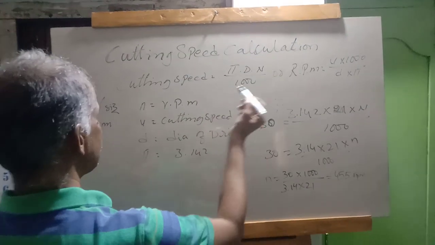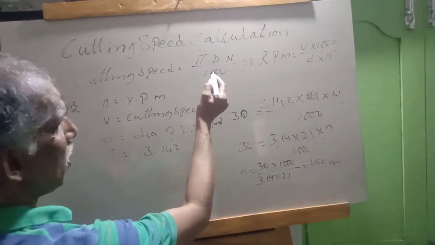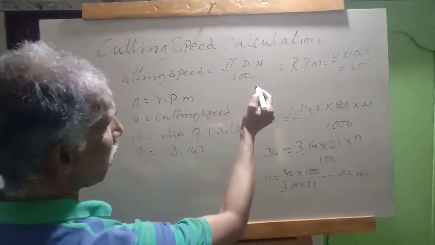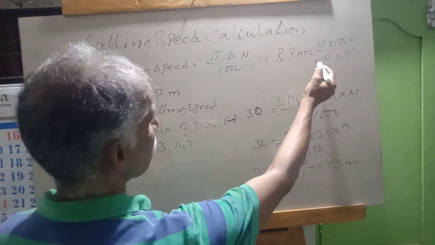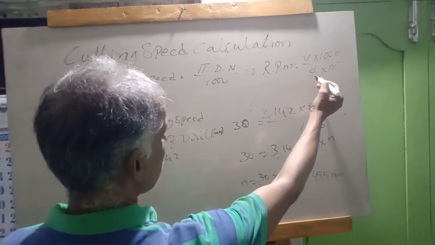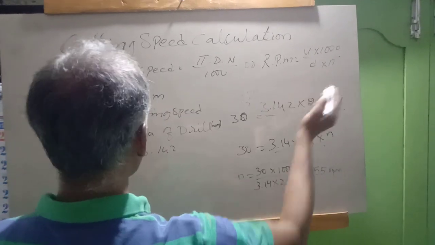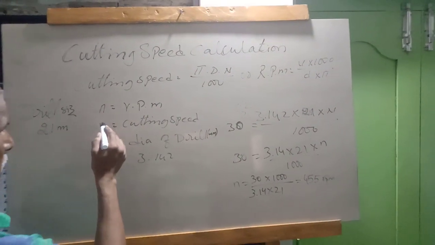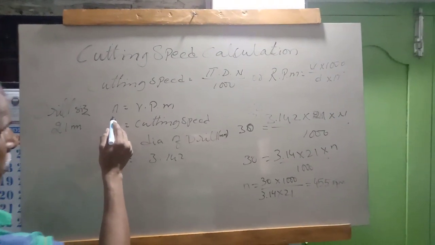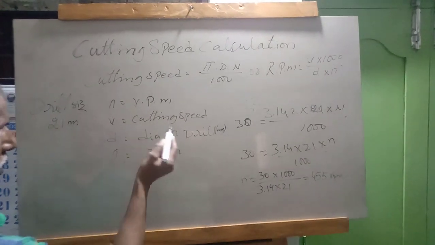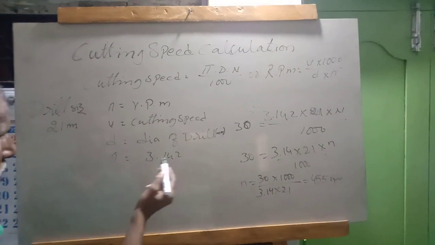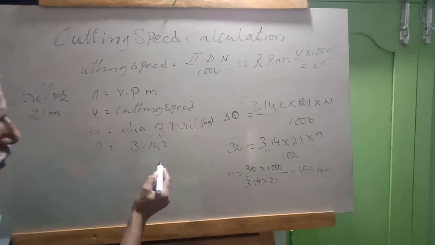Cutting speed calculation. Cutting speed is equal to pi dn by 1000. RPM is equal to velocity into 1000 by d into pi. So here the number of rounds is RPM, velocity is cutting speed, d is the diameter of the drill, and pi is equal to 3.142.